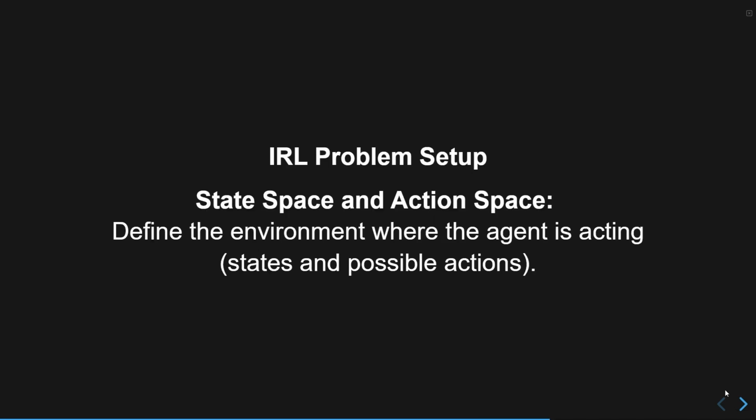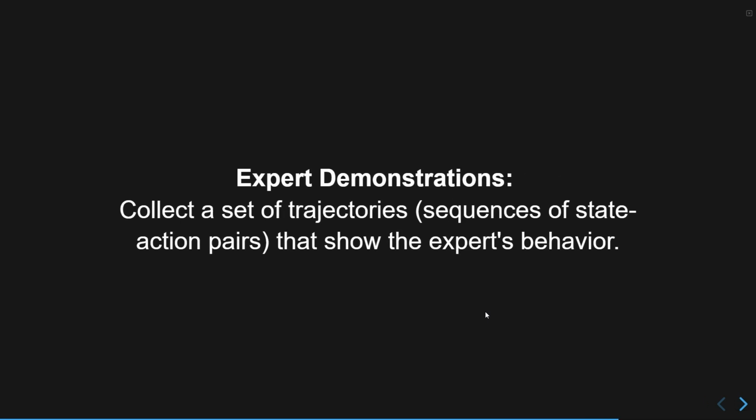So what is the setup of our IRL problem? First, we have the state space and action space. So we have an environment where the agent is acting. We have a bunch of states and a bunch of actions. And also, at least in discrete environments and in the first classical version, we assume that we have access to the transition function of our environment. Later on in the deep versions, we can assume that the dynamics is unknown, but for now we stick to the version where we know the transition function.